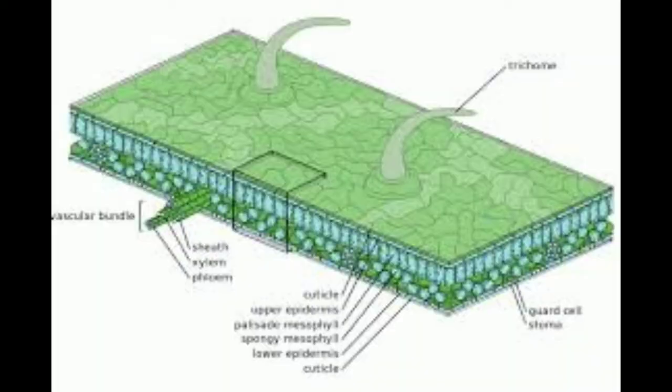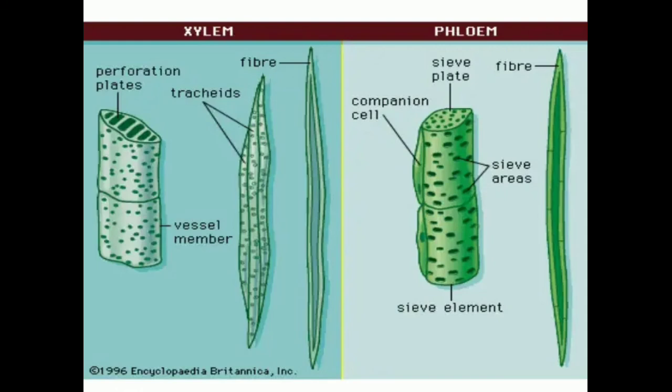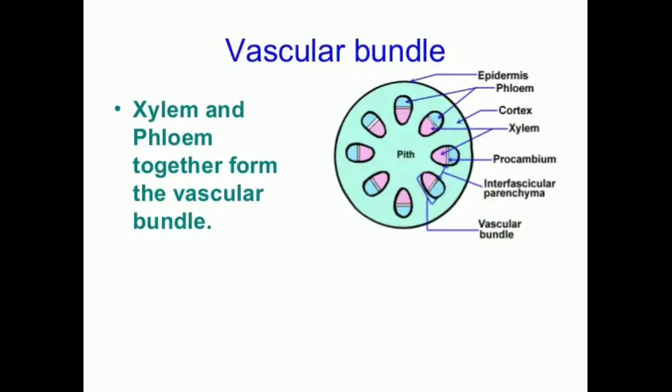Next is the complex permanent tissue. What is it? Complex permanent tissue includes xylem and phloem. Complex tissues are made up of more than one type of cells. Simple permanent tissues are made of the same kind of cells, but complex permanent tissues are made of more than one type of cells. All these cells coordinate to perform a common function. Xylem and phloem, which are complex tissues, are called conducting tissues, and they constitute the vascular bundle. So vascular bundle is a complex tissue.